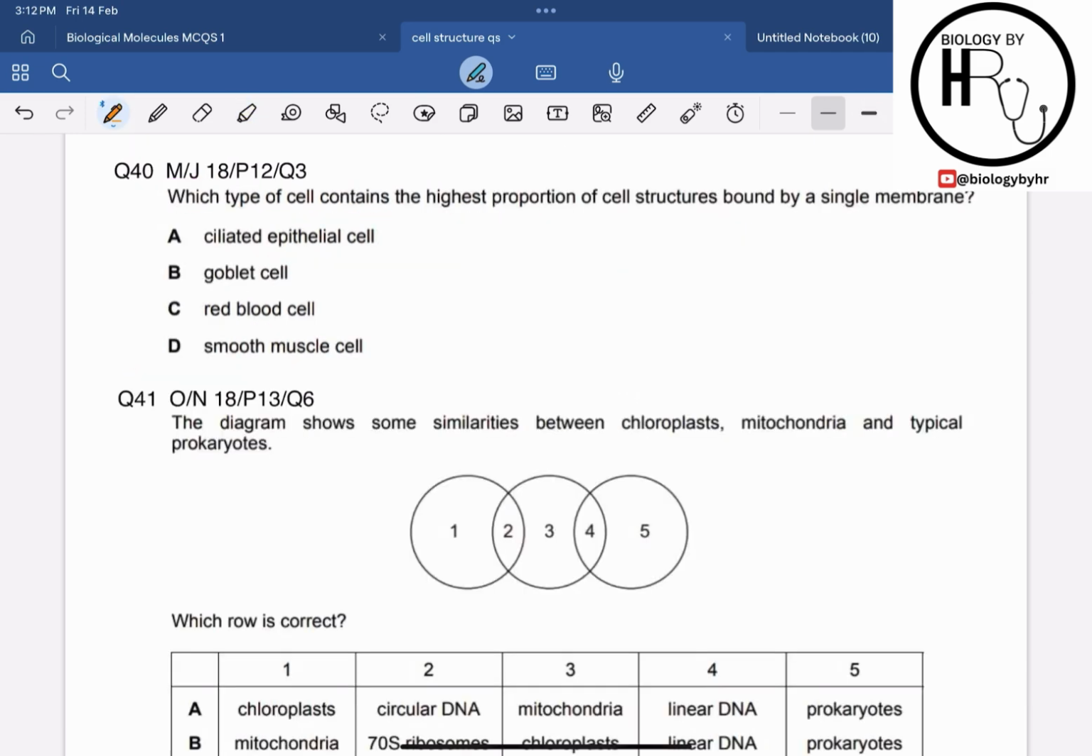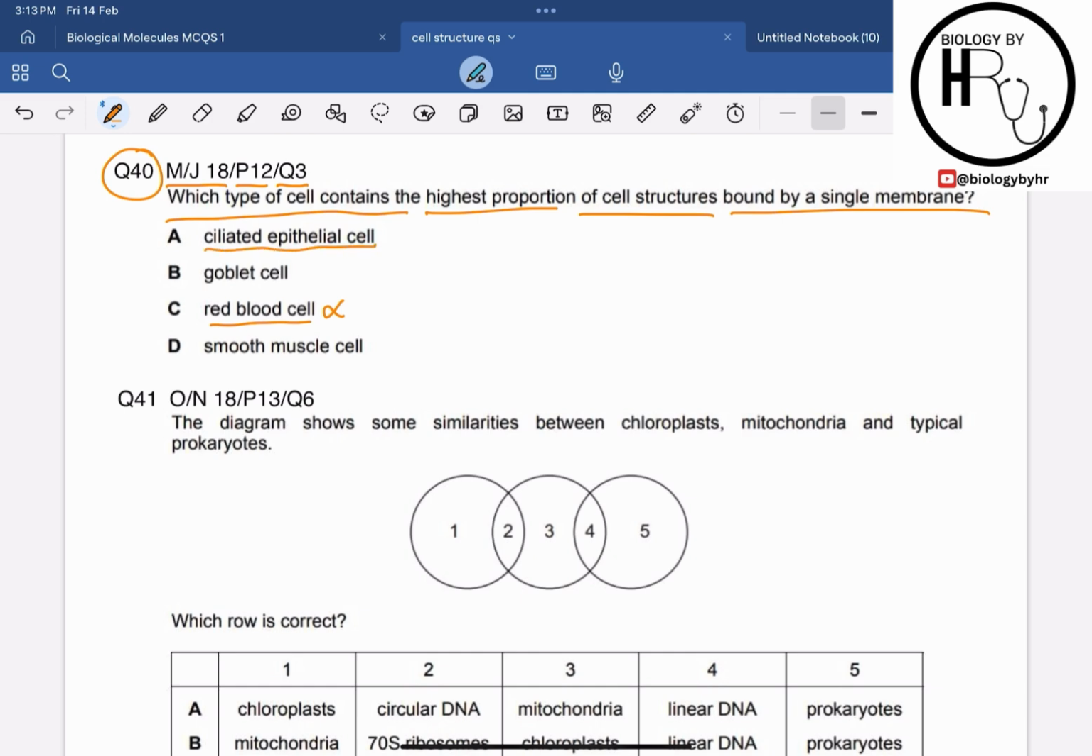Alright, so now question 40 is from May June 18 paper 1 to question 3. It says which type of cell contains the highest proportion of cell structures bound by a single membrane? Alright, so we know that a mature red blood cell does not contain any cell organelle, right? So red blood cell is simply eliminated.